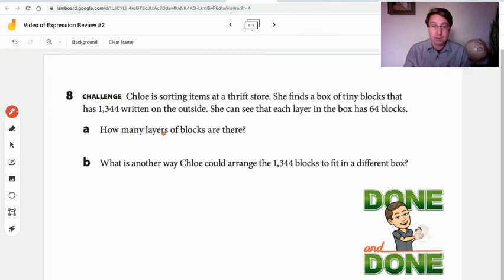You can go ahead and you can do a diagram if you want. You can count them up, but show me some way of sorting this out. And then see if there is another way that you can fit these into a different box.